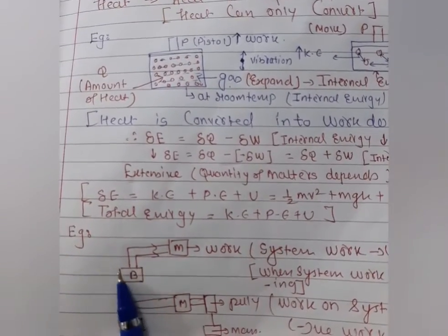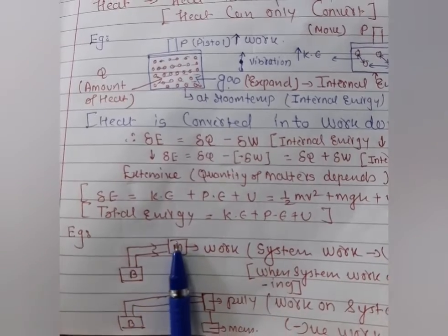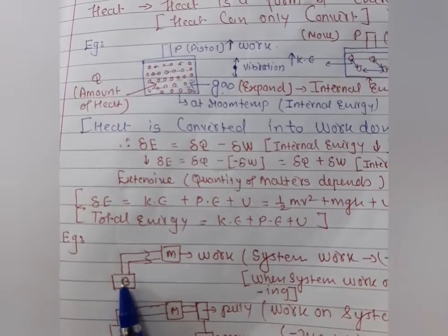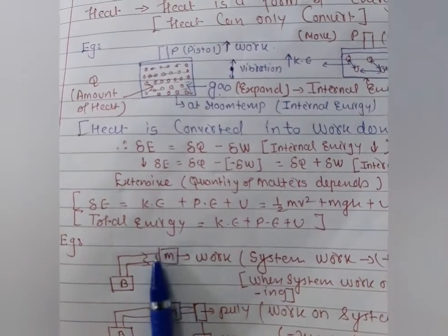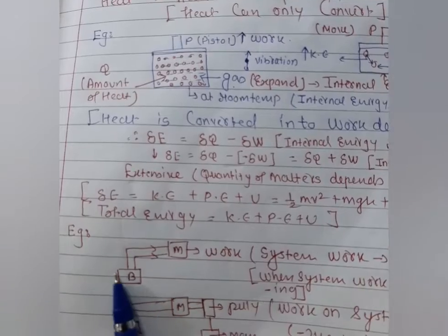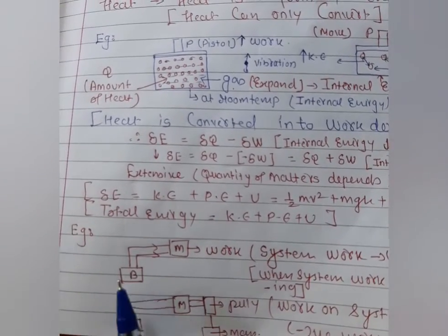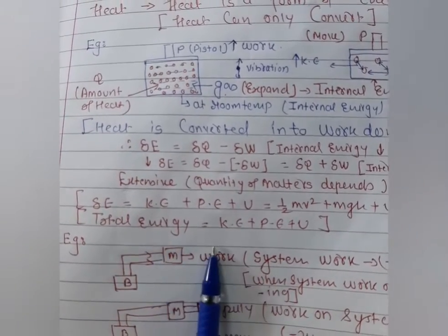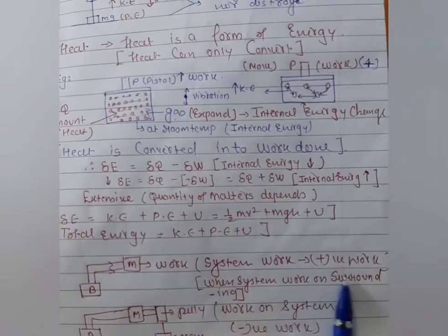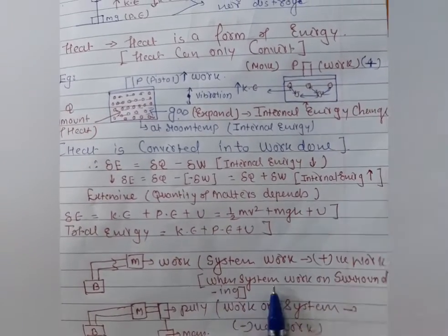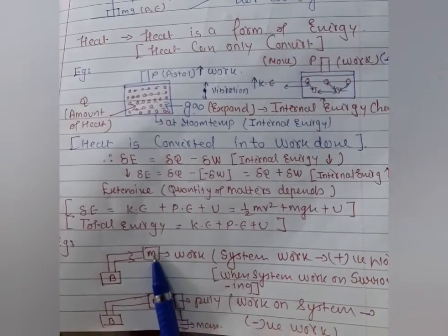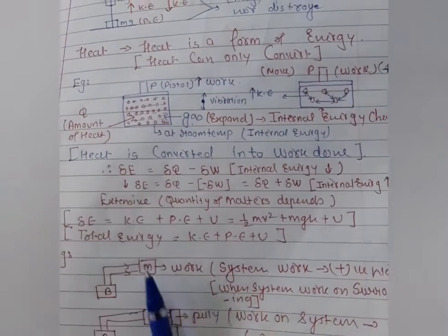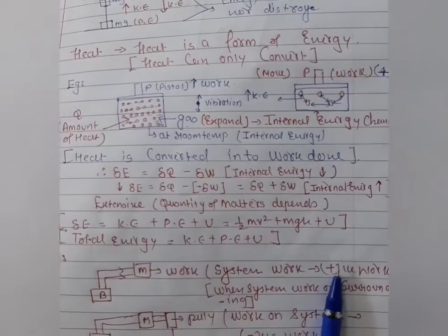Here I consider a battery. This battery is connected with a motor. When the battery is connected with the motor, and when you switch on the battery, then what happens? The motor starts to work. It means the system, who is the system here? The battery is the system here. And the battery is applying electrical energy to the motor, and the motor starts to work here. This type of work is known as positive work. It means when the system works on the surrounding. This is the surrounding. The motor is considered as the surrounding. When the system works on the surrounding, this type of work is called positive work.